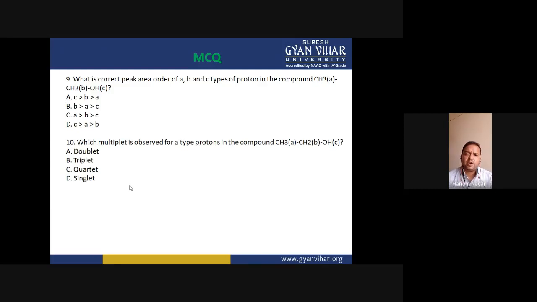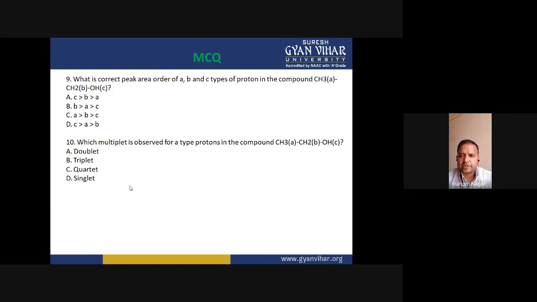So the correct order is A greater than B greater than C, because the peak areas of A, B, and C protons are in the ratio 3:2:1. Peak area for A proton is greater than peak area for B, which is greater than peak area for C. So option C is the correct option.